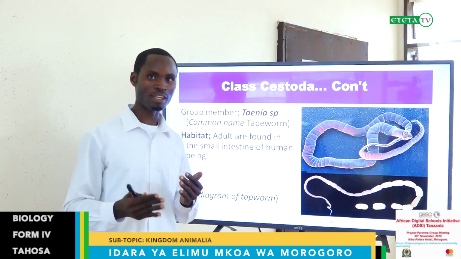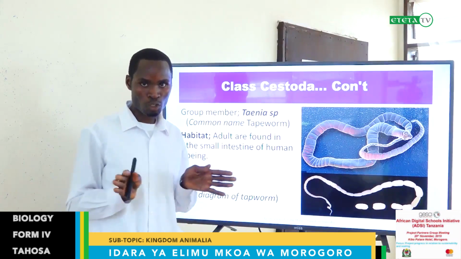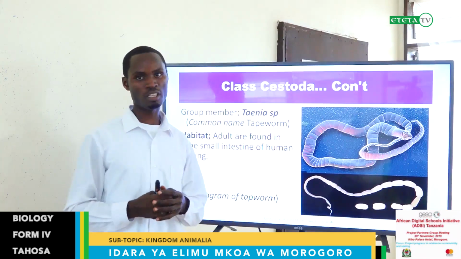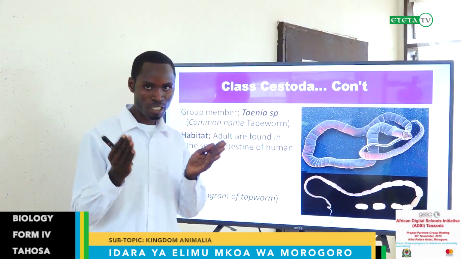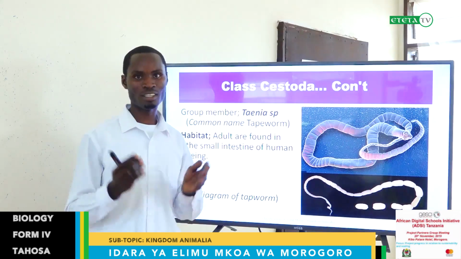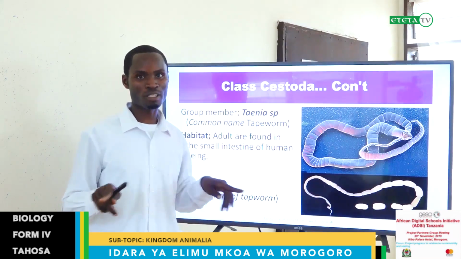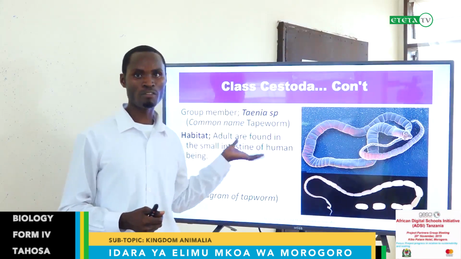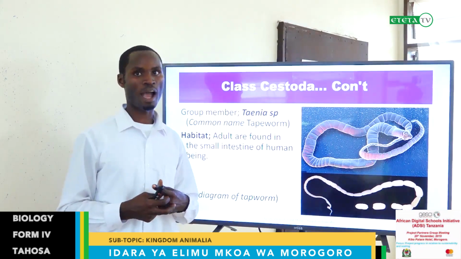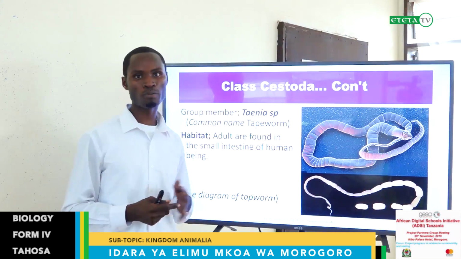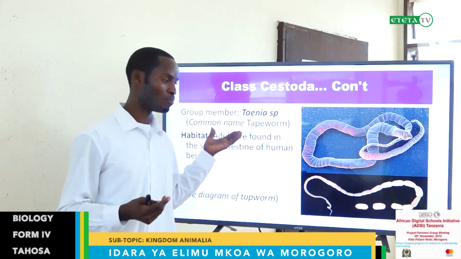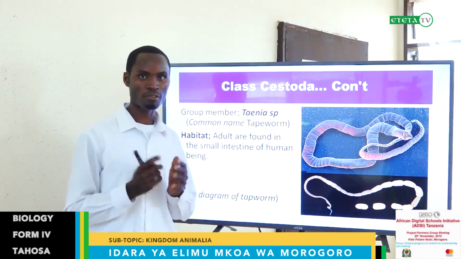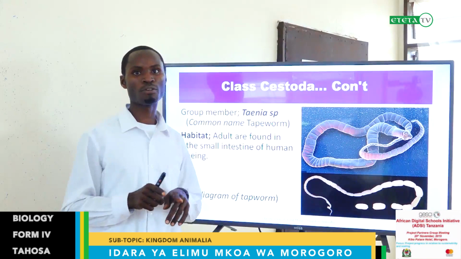And sometimes they can even prevent absorption into your body by producing mucus that will cover the microvilli in the ileum to make sure that the food remains in the gut, without being absorbed into the body of the living organism. That is why when you have many of these in your small intestine, they can cause a lot of problems, including malnutrition, because you lack the food which can circulate in the body. They have to eat first before you eat.